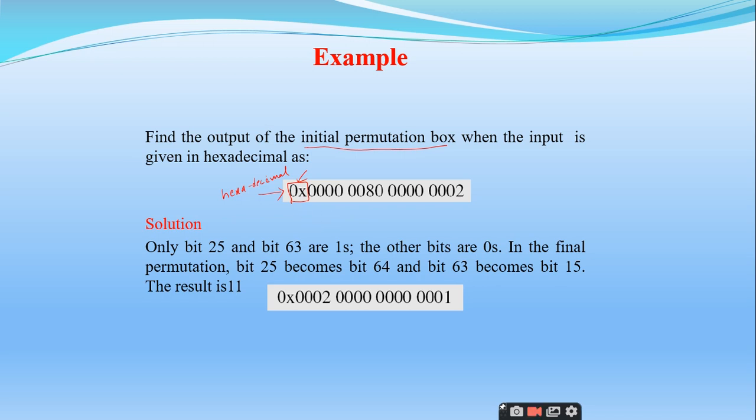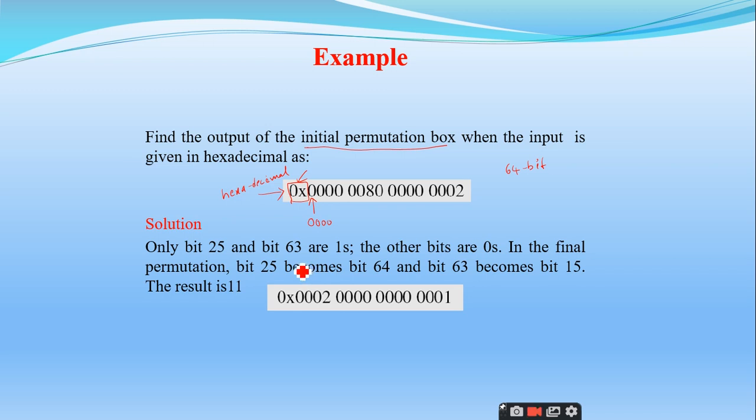So how many bits of input do you have to give? The size of input is 64 bits. So this is a hexadecimal 0, not a binary 0 or decimal 0. Hexadecimal means each and every digit is represented with 4 bits.